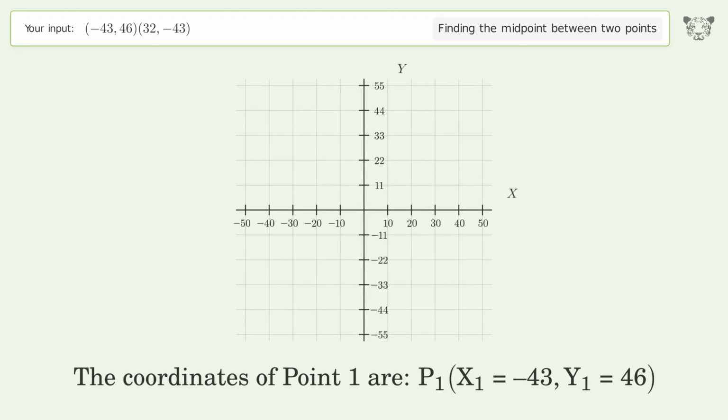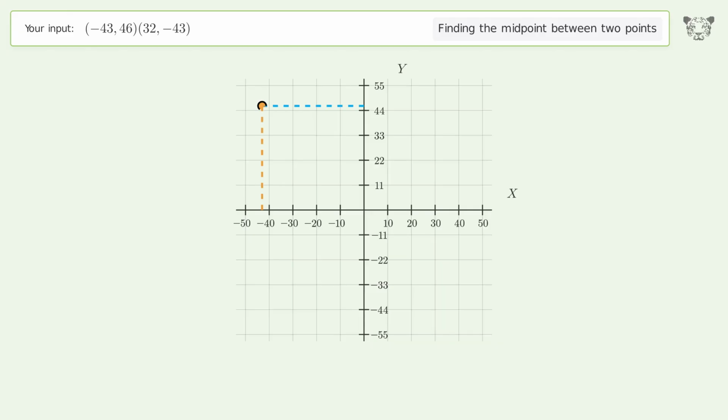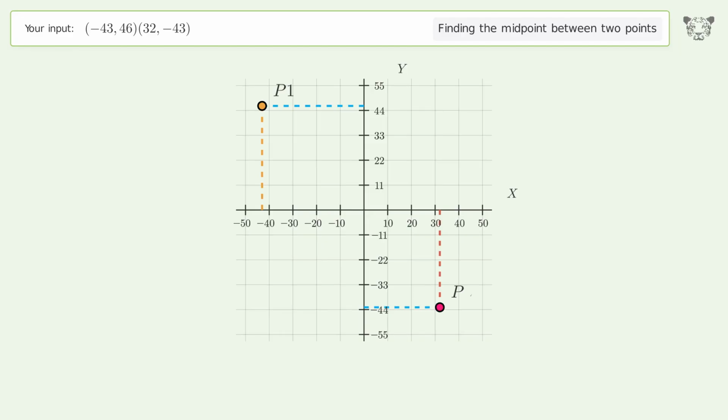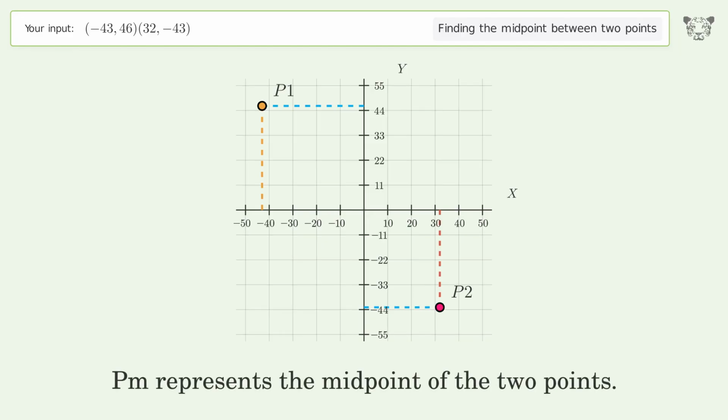The coordinates of point 1 are, x1 equals negative 43, y1 equals 46. The coordinates of point 2 are, x2 equals 32, y2 equals negative 43. PM represents the midpoint of the 2 points.